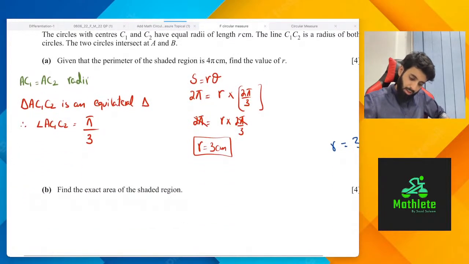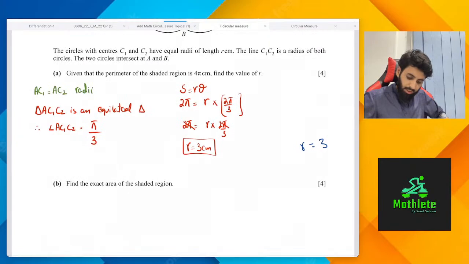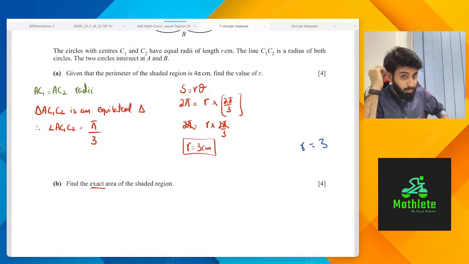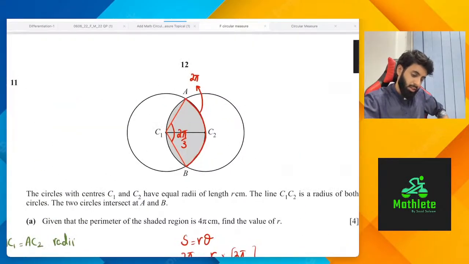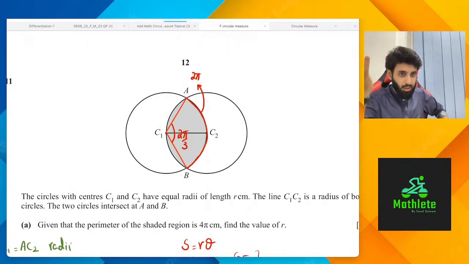Okay. Find the exact area of the shaded region. So first of all, what does the question mean when it says exact? How is the arc length 2 pi? Well, if the perimeter is 4 pi, perimeter mein hai kya? Perimeter basically includes the two arc lengths, right? So if the perimeter is 2 arc lengths, which is 4 pi, that means one arc length is going to be half of that, therefore 2 pi.